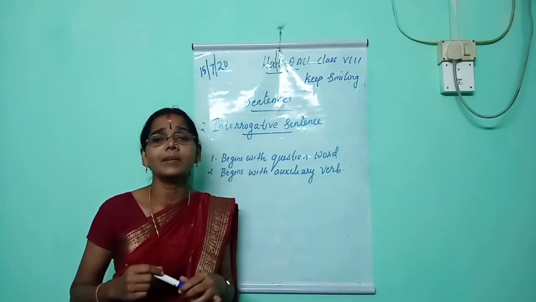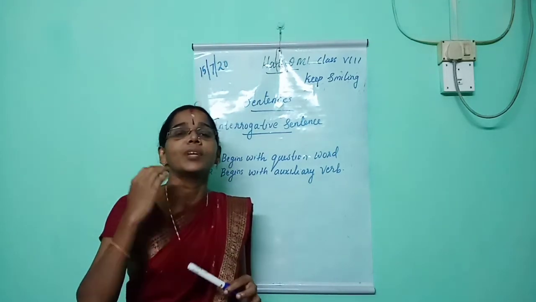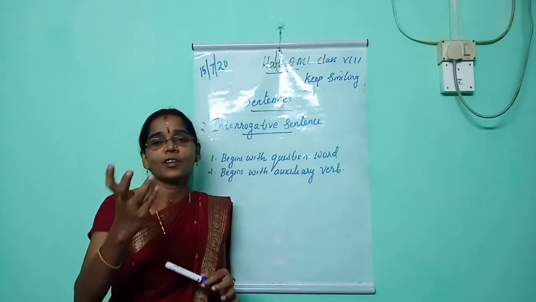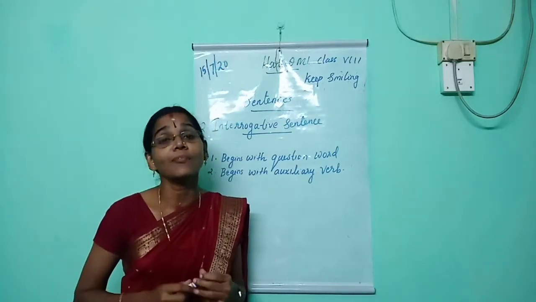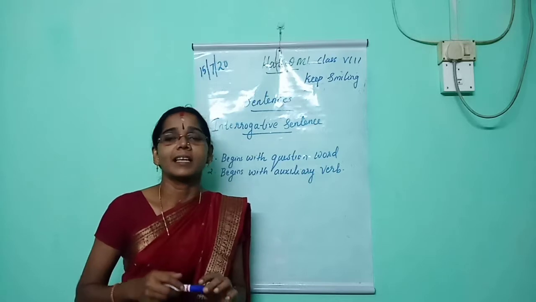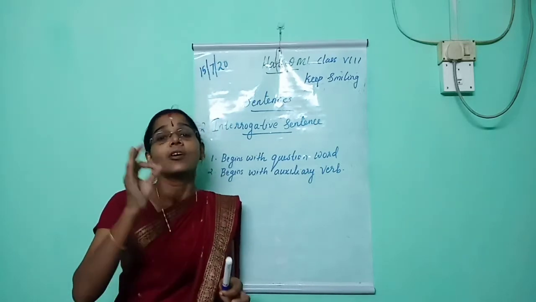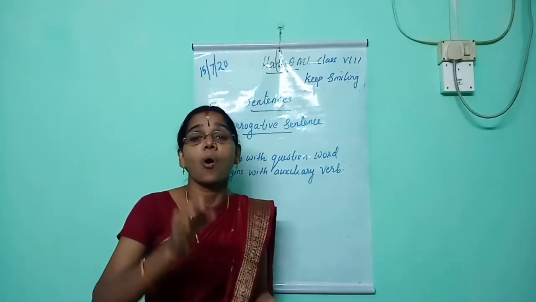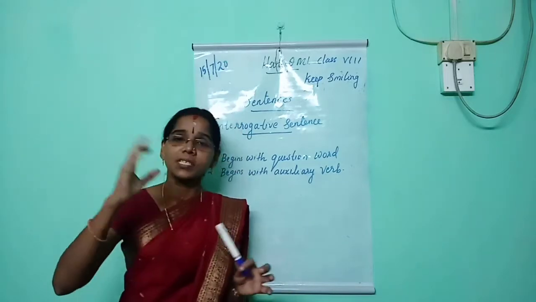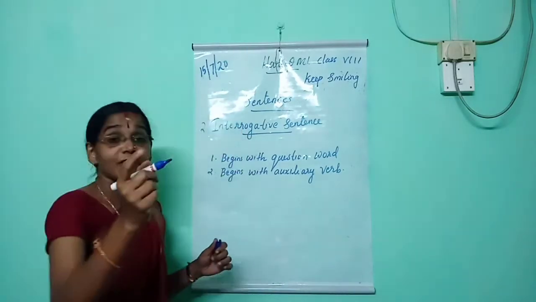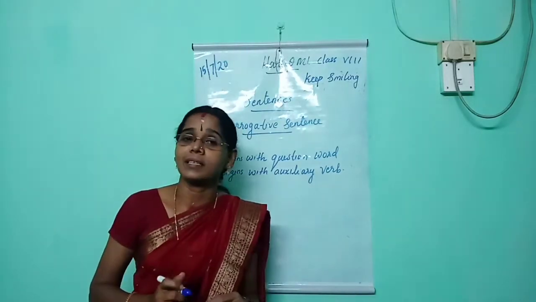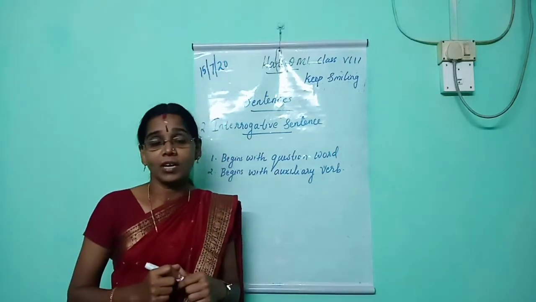Can you say one example? What are you doing? What is your name? These are examples of interrogative sentence. Interrogative sentence means questions, and it always ends with a question mark. Listen, there are two types of interrogative sentence.